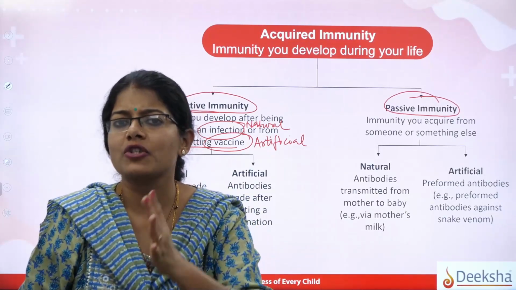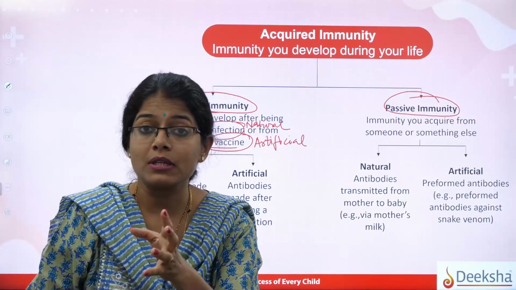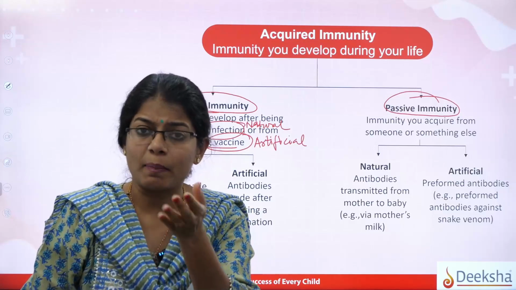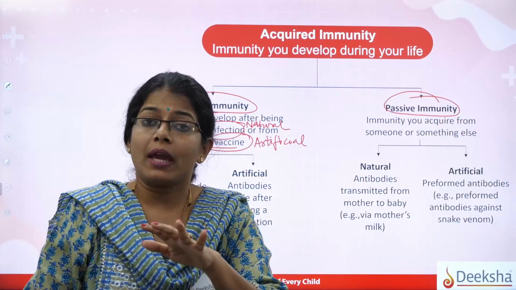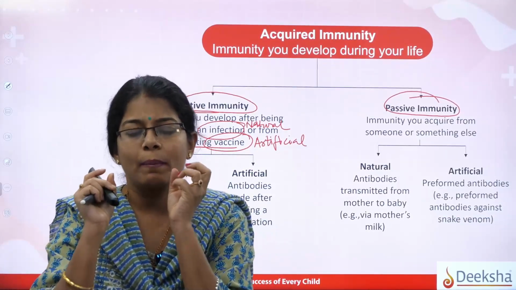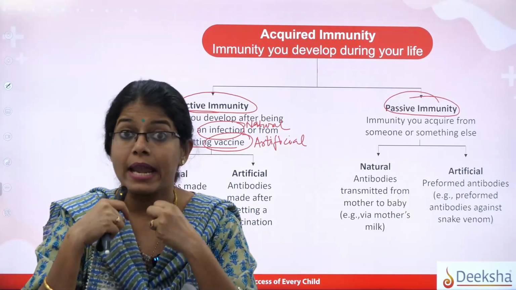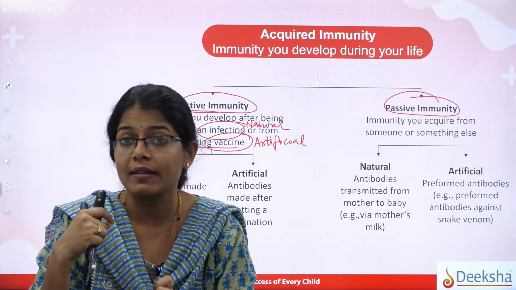How will you acquire natural active immunity? Yes, that means if the body encounters the organism, that is a pathogen, naturally, then the body knows this is a new organism or pathogen which is trying to infect me. That will be the first exposure, right? The first time you get that disease.